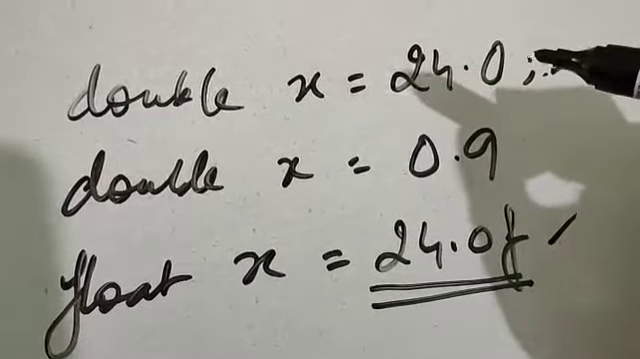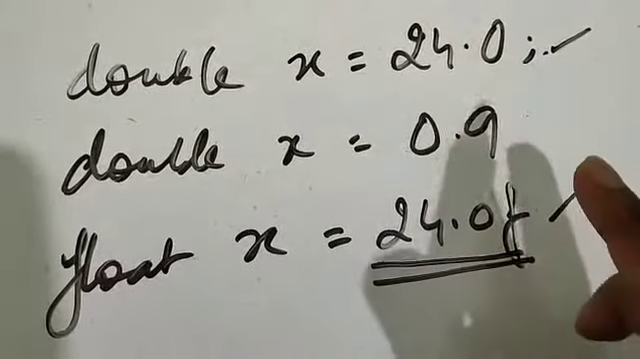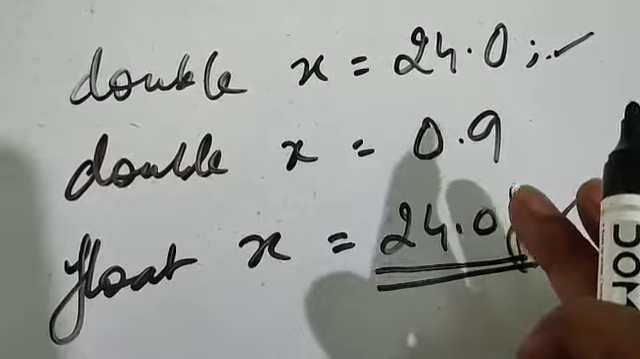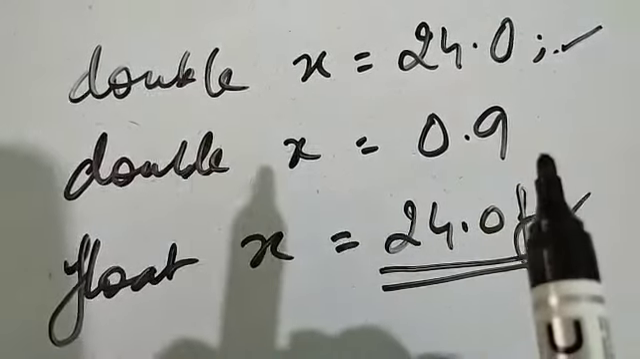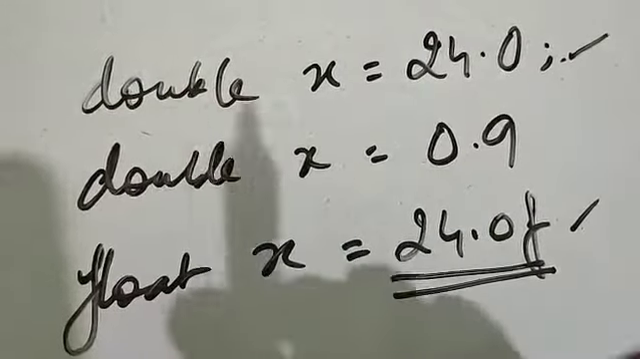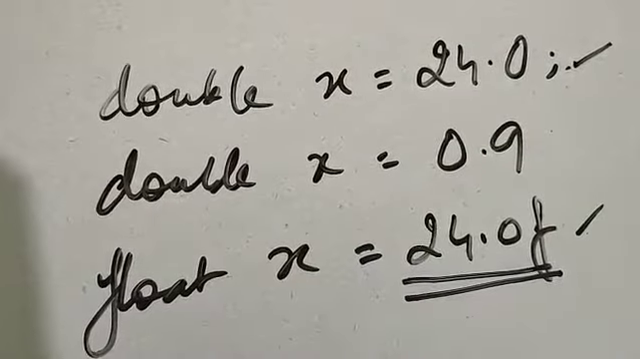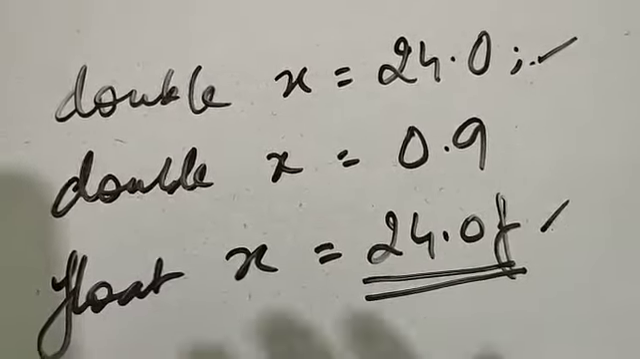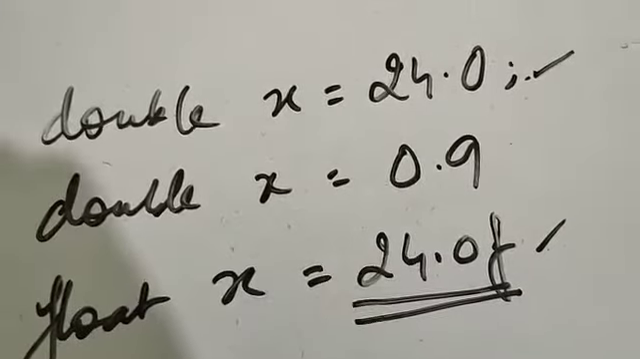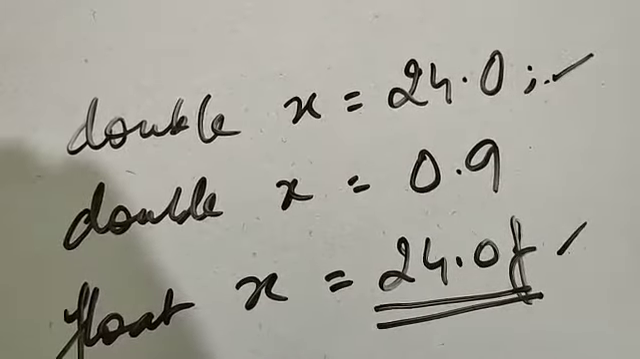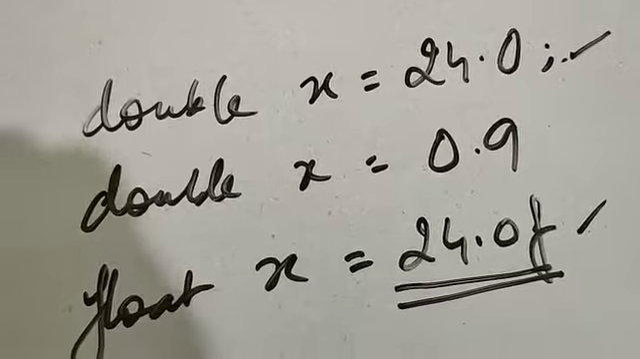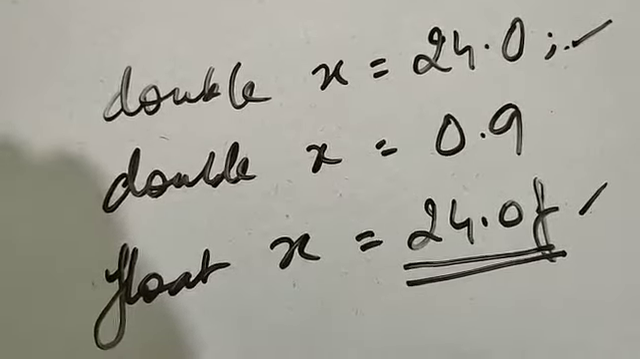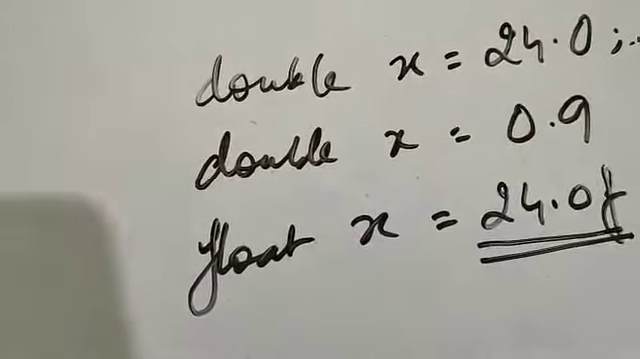Though in your book it is given differently. In the book f is not given, but please remember, if you don't write f, you will have a problem. So what is given in the book is not correct. It's simply written float x is equal to 24.0, but it should be 24.0f, either capital F or small f. So that was about your floating literal.